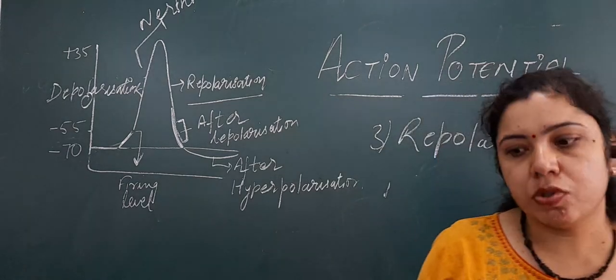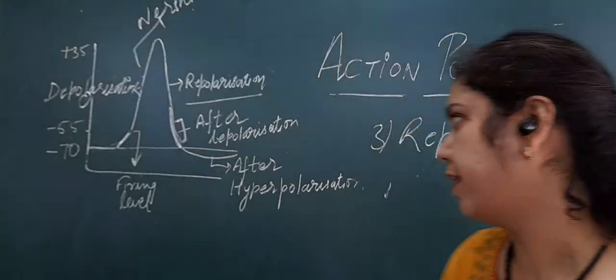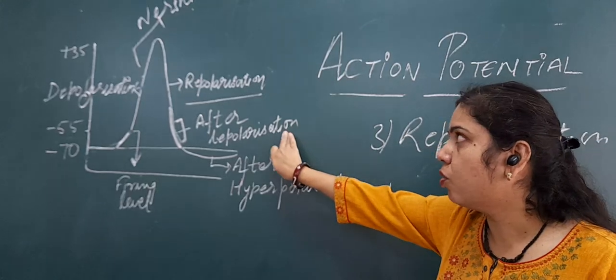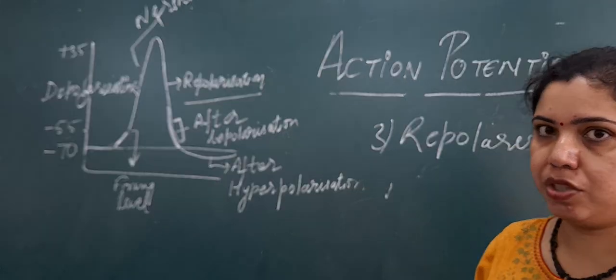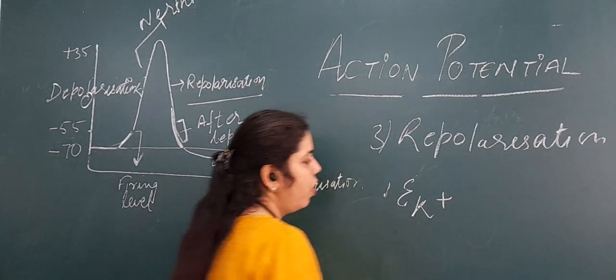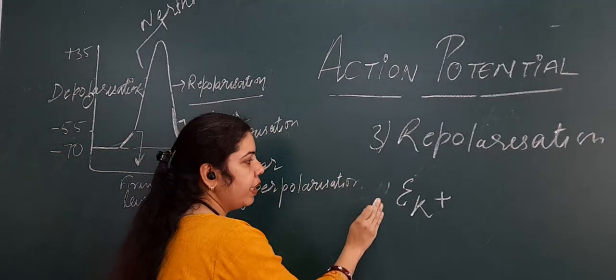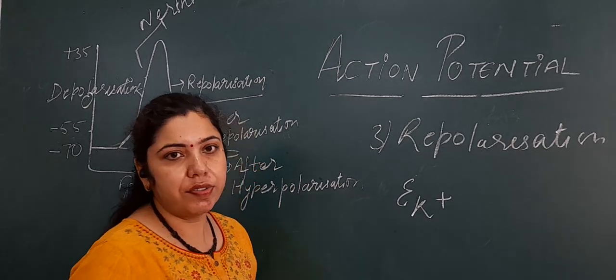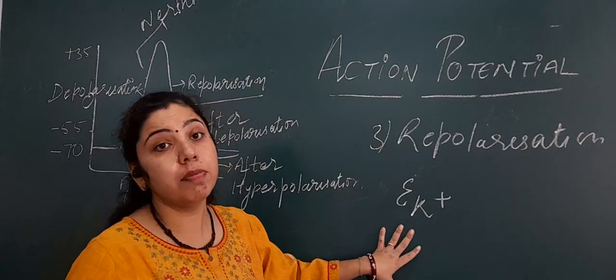Now what is the concept behind after depolarization? That there is a slowing in speed of repolarization. But why? The concept behind it is the equilibrium potential of potassium. What is equilibrium potential? Equilibrium potential is the potential difference across the membrane at which there will be no flow.